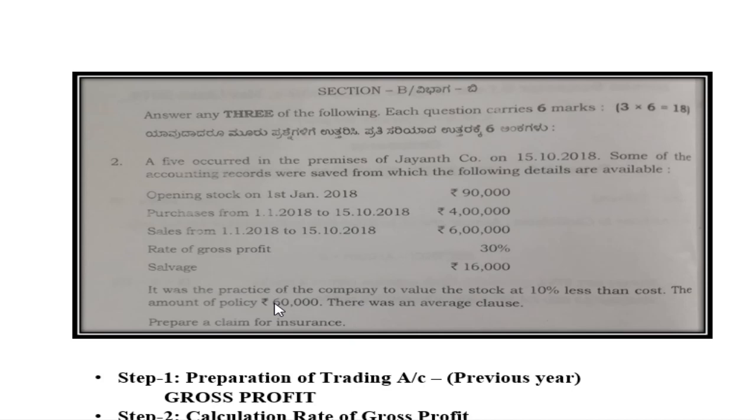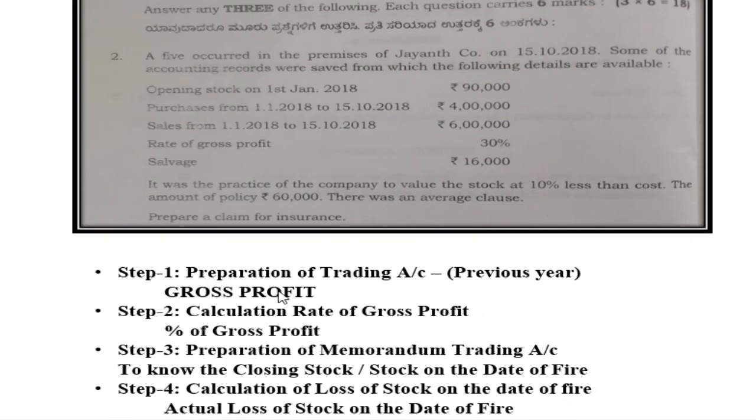So my dear students, after reading the question, the first thing you have to analyze is whether the gross profit is given or not. If gross profit is given, then you have to start from the 3rd step onwards. If the rate of gross profit is not given, you have to start from the 1st step onward, that is preparation of trading account. Now here there are 5 steps. There is preparation of trading account. Why do you prepare it here? To know the gross profit. And step 2 will be to know the rate of gross profit. In this problem it is given directly, that is rate of gross profit 30%. Therefore we have to start from step 3, that is preparation of memorandum trading account.